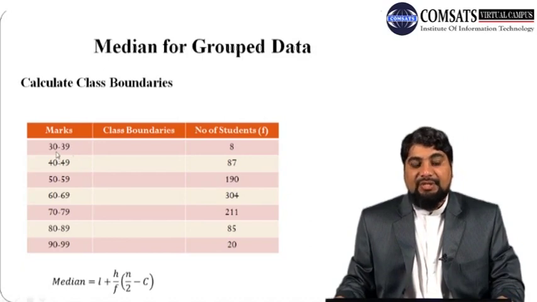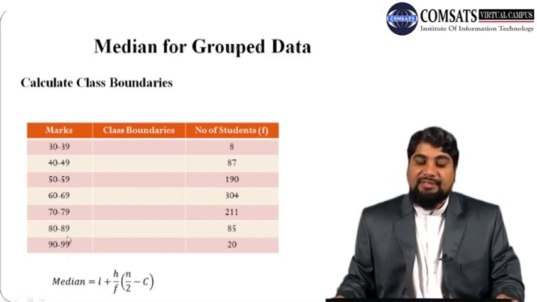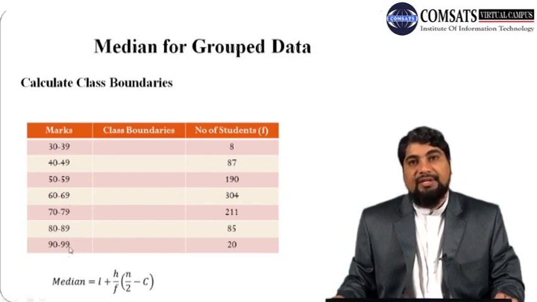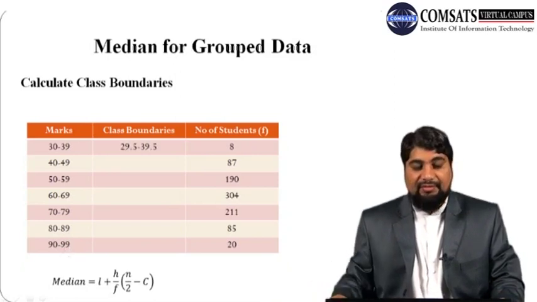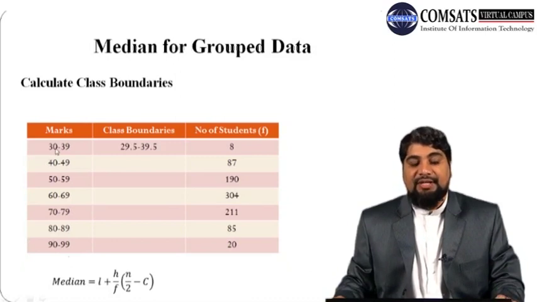So 0.5 is the resultant number. Subtract 0.5 from each of the lower class limits to get lower class boundaries, and add the resultant number, that is 0.5, to each of the upper class limits to get upper class boundaries. Here if we subtract 0.5 from 30 we get 29.5, and if we add 0.5 to the upper class limit, that is 39, it will be 39.5.